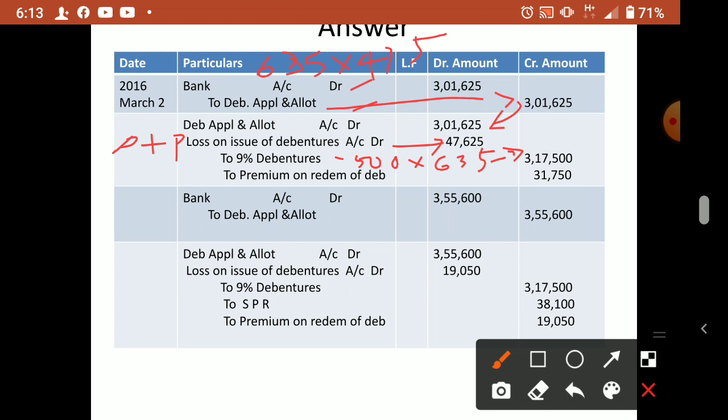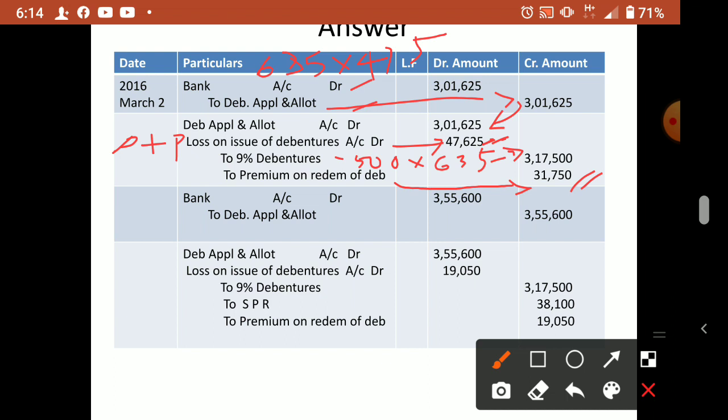Now premium on redemption. At redemption time, premium is also a loss for the company. So this discount includes both discount and premium. Separately, premium alone we have to credit again because it is a liability for the company. That we already calculated. Premium is 31,750. Okay. Now this is over.